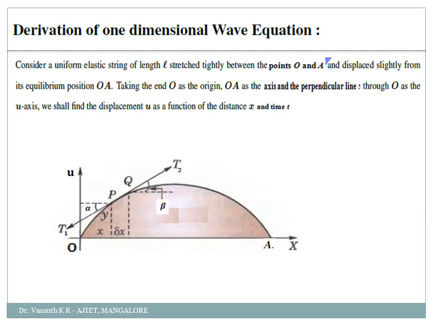Next, you take the end point O as the origin, OA is the axis, and the perpendicular line through O will be the U axis. Then we are finding the displacement along this U axis as a function of x and t, where x is the distance and t is the time. Got it? This is what you have to write first. Now we'll also take some assumptions that are required here. These assumptions are also very important, my dear students.